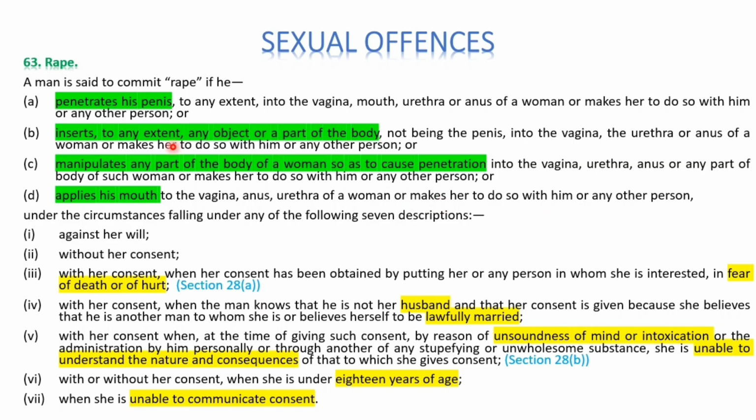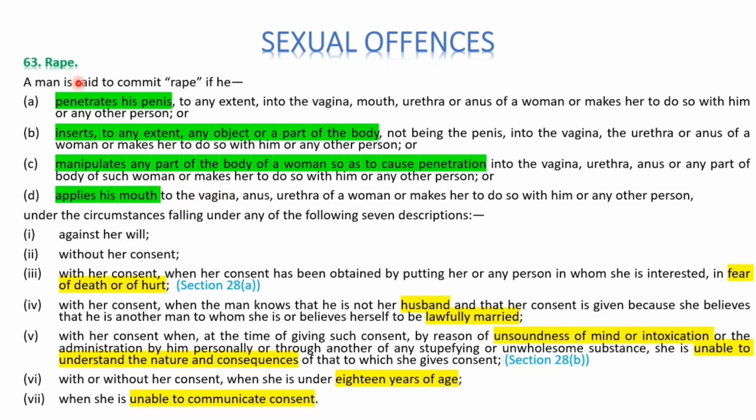So 4 circumstances. The first one is penetration of the penis. Second one is insertion of any object or part of the body other than the penis. Third one is manipulation of the body of the woman to enable the penetration. Fourth one is applying mouth to the said parts of the woman. So if these circumstances happen without the consent of the woman, only then it is said to be rape.